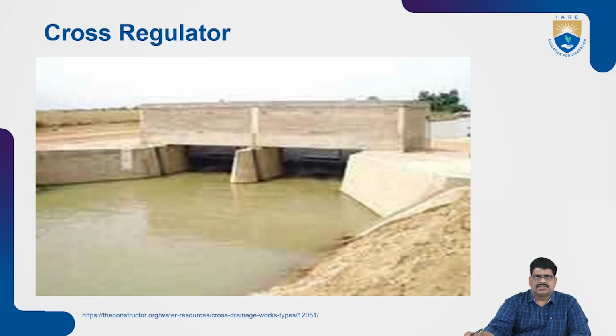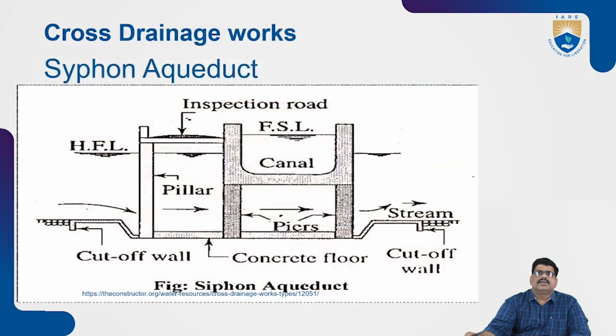So let us see the cross regulator. Here is the best example. And siphon aqueduct, let us see, the very important siphon, which also works by siphonic action. A siphon is nothing but a structure where the water must first enter, and only then can it flow to one side. Otherwise, due to the air effect, no passage will come. So water builds up here and streams from one side to another.